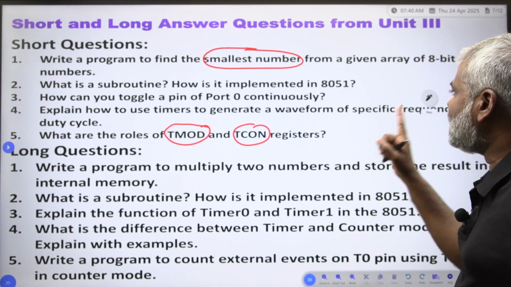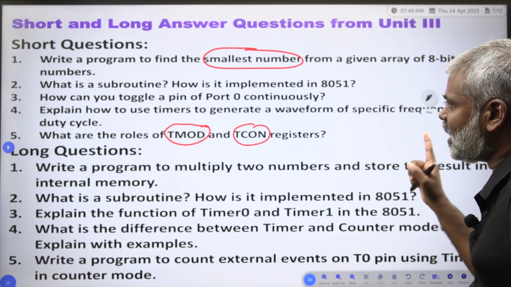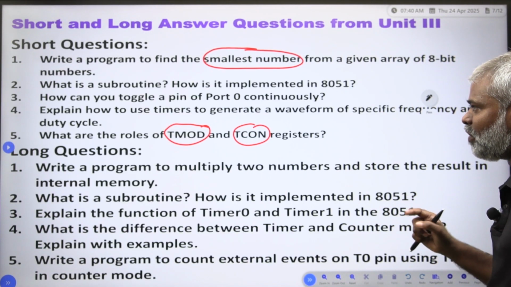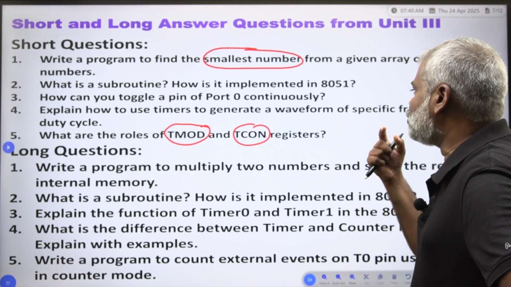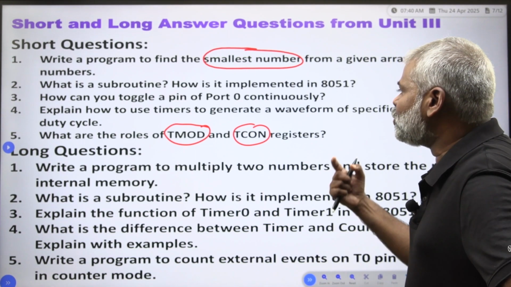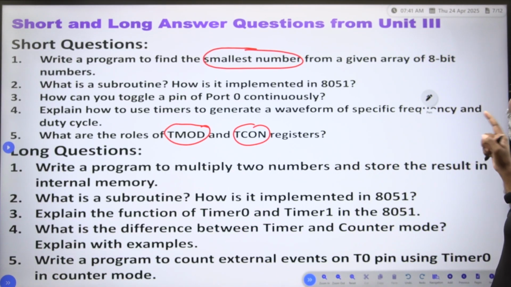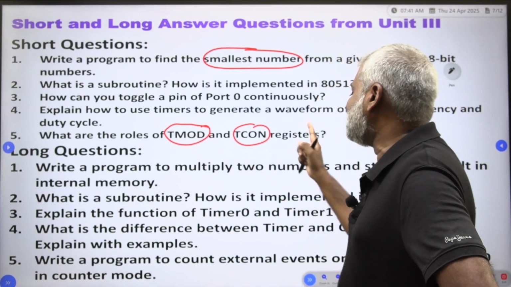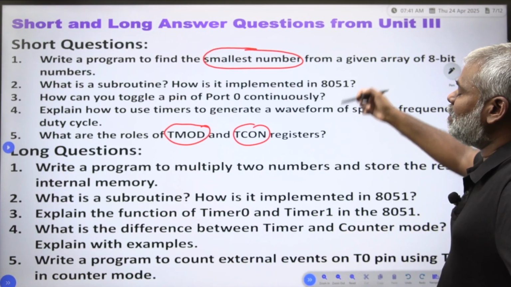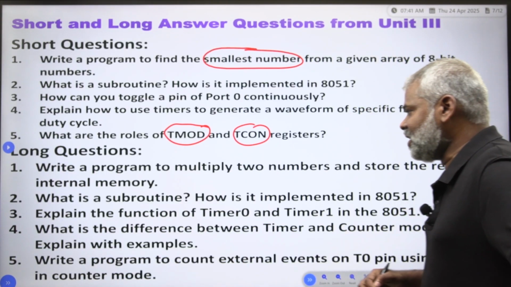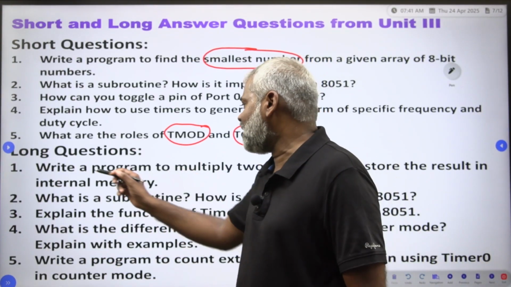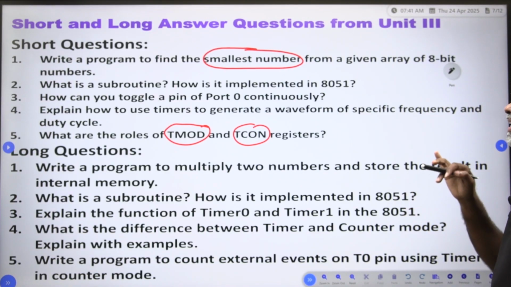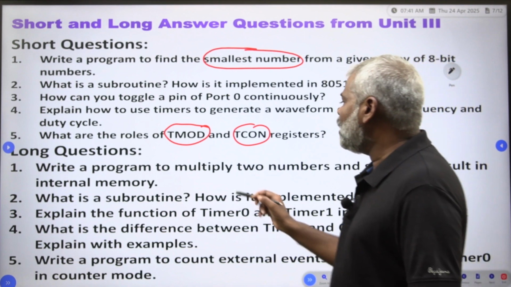Write a program to find the smallest number from a given array of 8-bit numbers. What is a subroutine? How is it implemented in 8051? How can you toggle a pin of port 0 continuously? Explain how to use timers to generate a waveform of a specific frequency and duty cycle. What are the roles of TMOD and TCON registers? These may be short questions you get in your competitive examination. Now, you can see the long answer. Write a program to multiply two numbers and store the result in the internal memory.